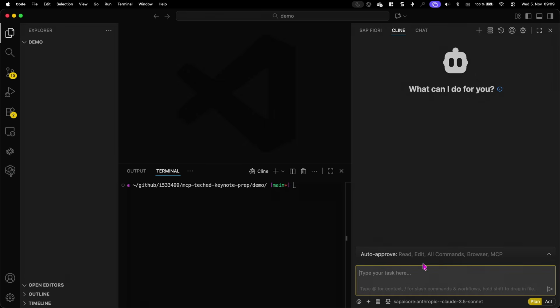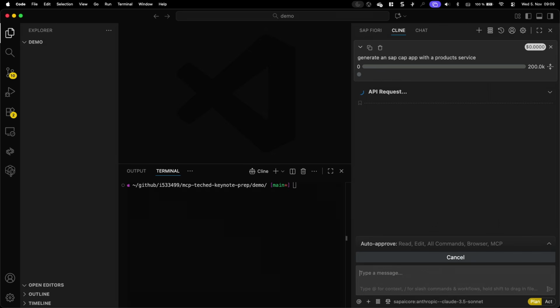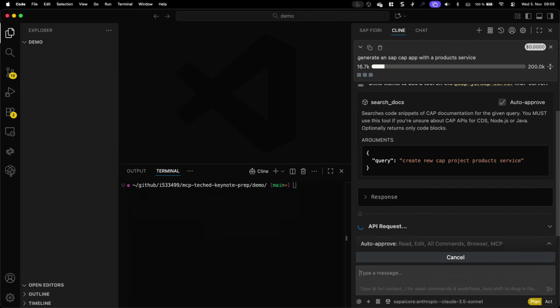Yep. So I'll just fire a prompt. Cool. Generate an SAP CAP app with a products service. No typos. That was the most exciting part. And we launched this in plan mode. So we will see what it is about to do before it executes the steps.